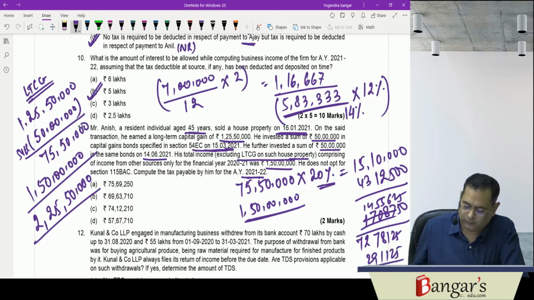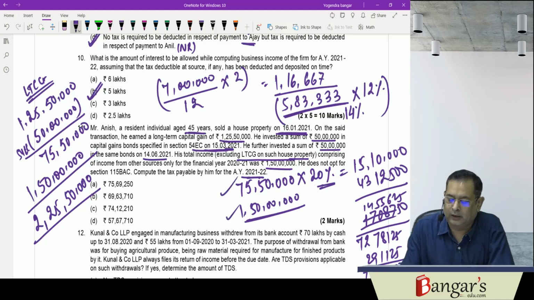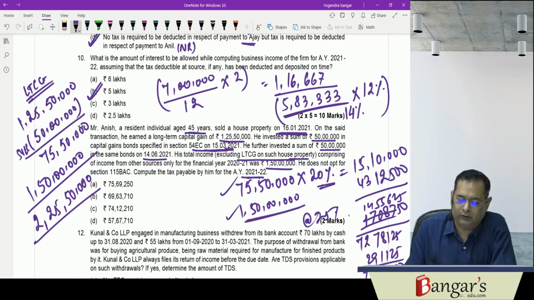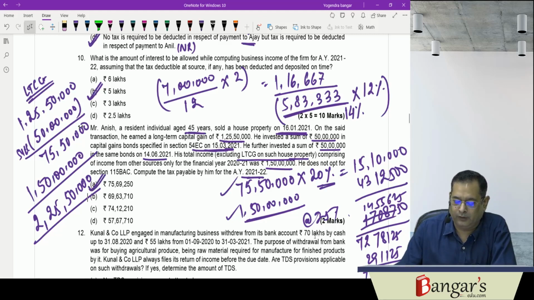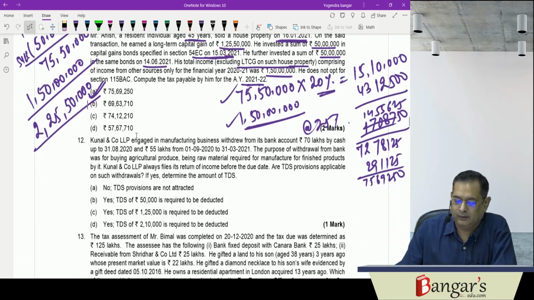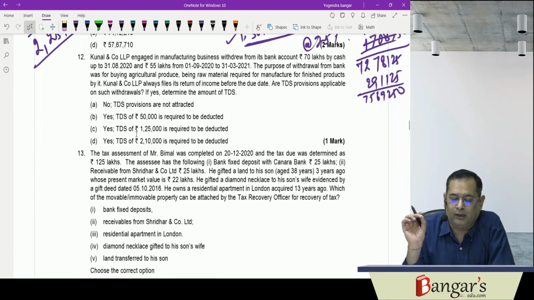So it works out to be 75 lakh 69,250. So LTCG will be taxable at 20%. Other income will be taxable at slab rate. Surcharge will be levied at the rate of 25% since the total income exceeds 2 crores, and then HEC. So the answer will be 75 lakh 69,250 rupees. Next is Kunal and Company LLP is engaged in a manufacturing business, withdrew from bank account 70 lakhs